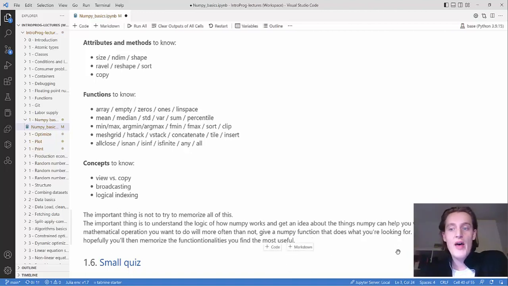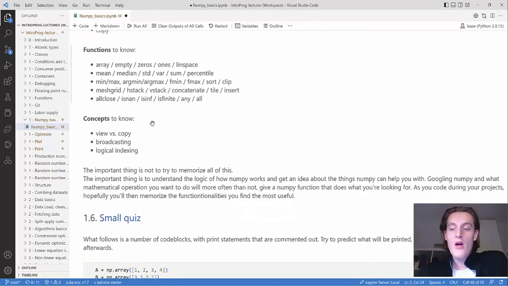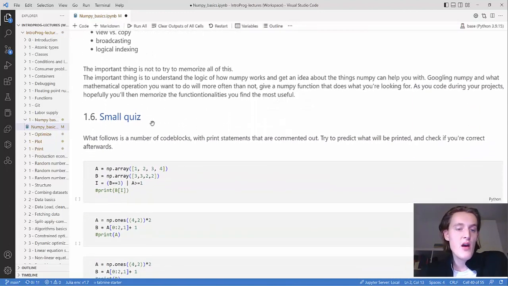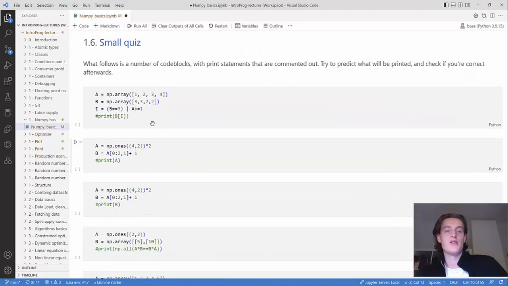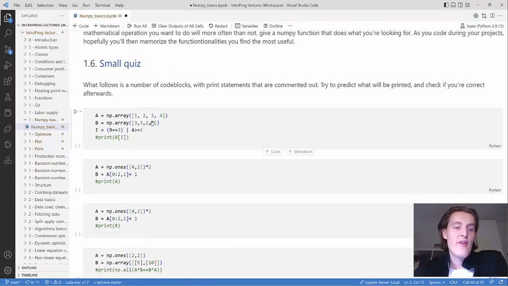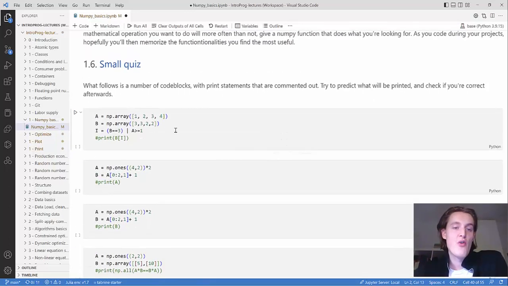As you code, do the problem sets and your projects, you memorize the functionalities that you find the most useful. So that's basically all from me. These last code blocks are a small quiz that I encourage you to take, where you have to guess the output of each code block, and that tests whether you understand the logic of Numpy. So yeah, good luck with that, and thank you for watching.